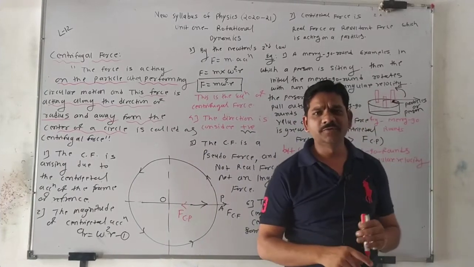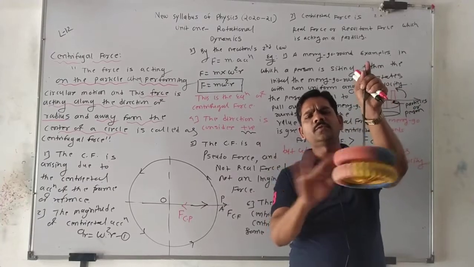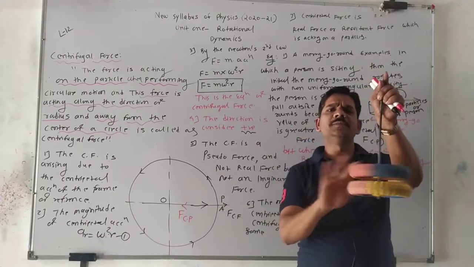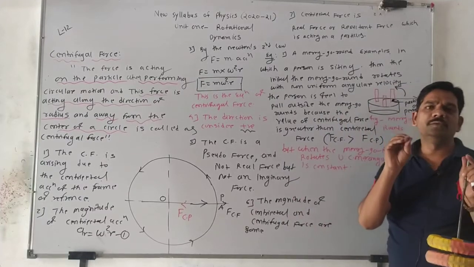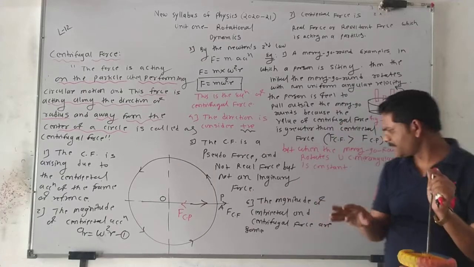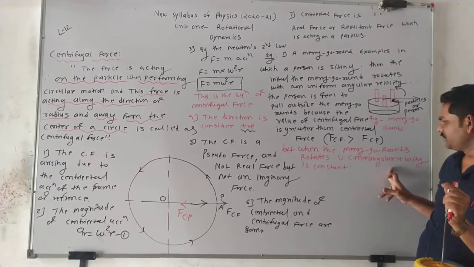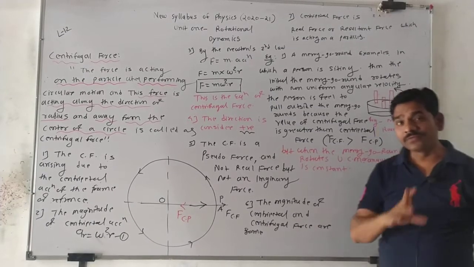The second case, boys, is when a merry-go-round rotates now in UCM. UCM means uniform circular motion, which means the value of the angular velocity is constant, or as I am writing here, angular velocity is constant. What do we feel then?